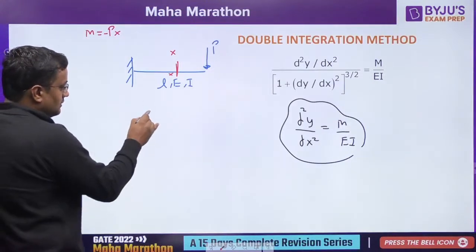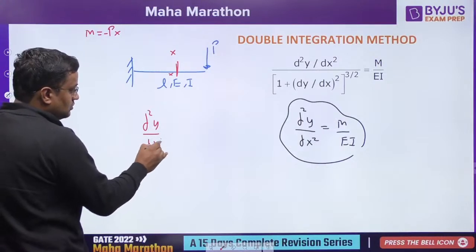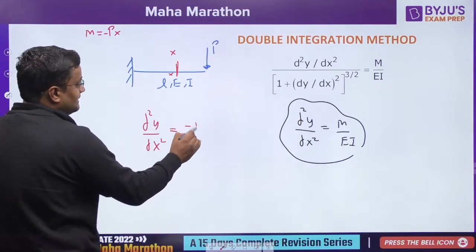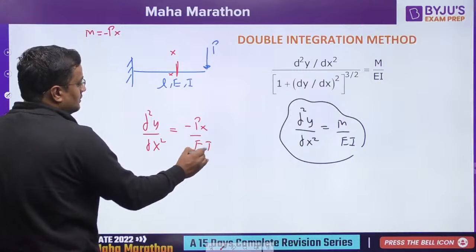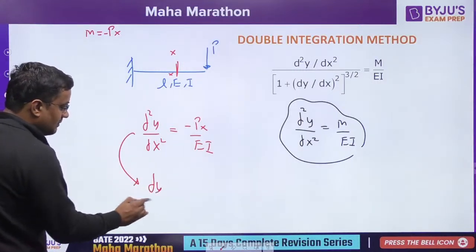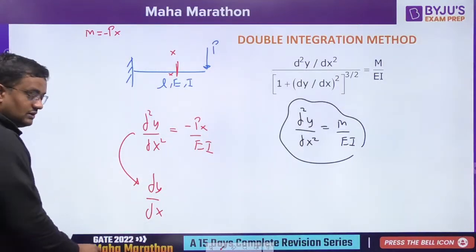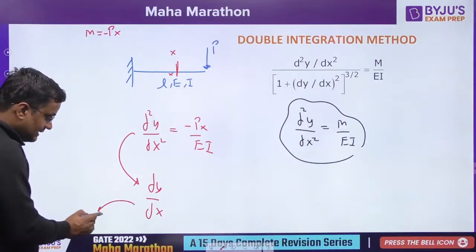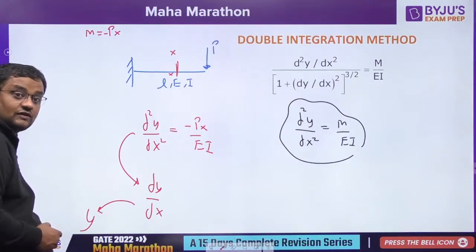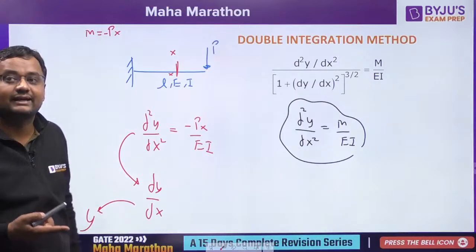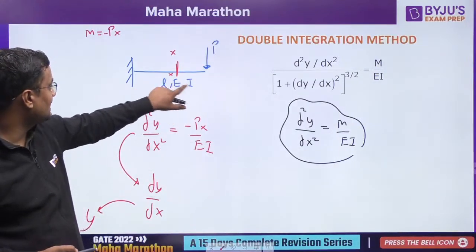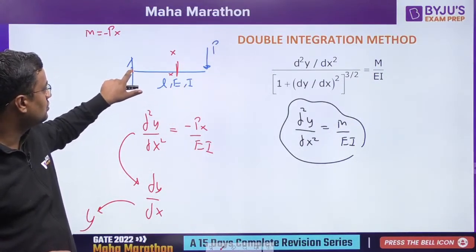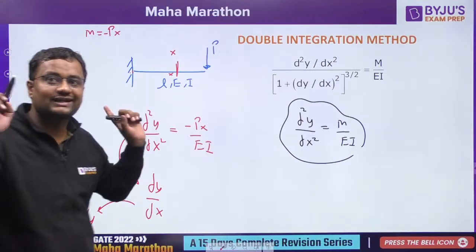Apply in this formula: d2y by dx2 is equal to M, which is minus Px upon EI. Then integrate it, it will be dy by dx, that is slope. Again integrate, that is y, the deflection. Of course, with integration one constant will be added. Then with boundary conditions, that at x equal to L deflection is 0 or slope is 0, you can find it.